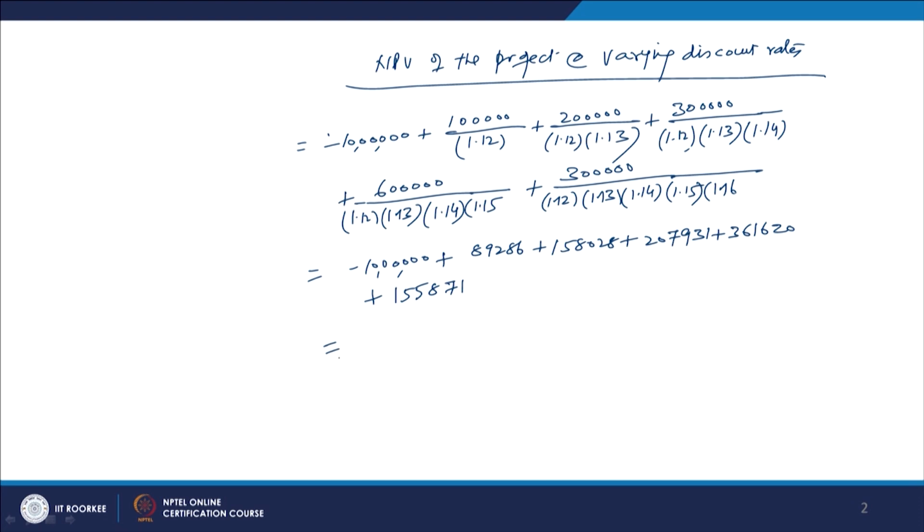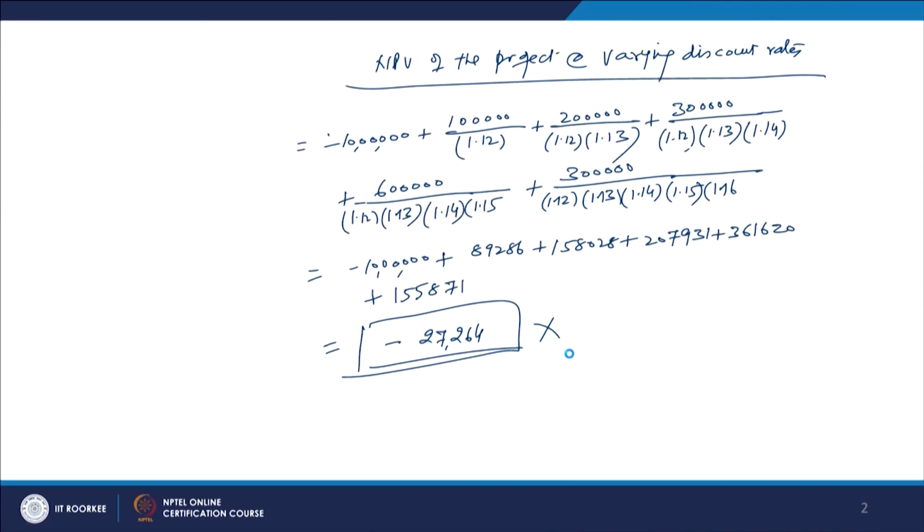If you calculate the sum of it, it will become minus 27,264. This is the net present value. When you are discounting at the varying rate, taking the product of not only one discount rate of 1.12 but the product of the discount rates varying by 1% over the years, the final NPV comes out as minus 27,264, and this NPV is also negative.